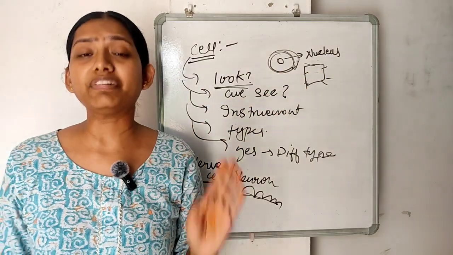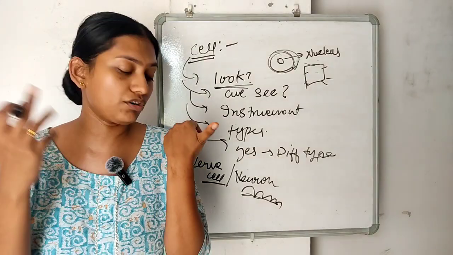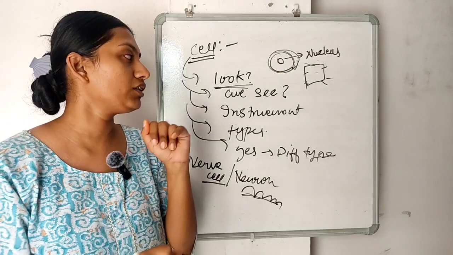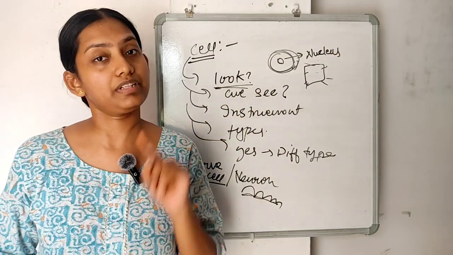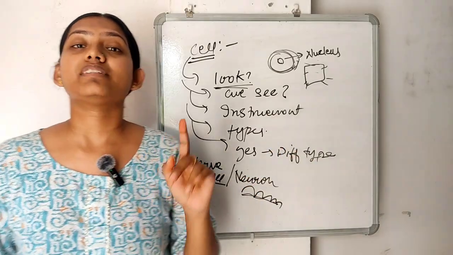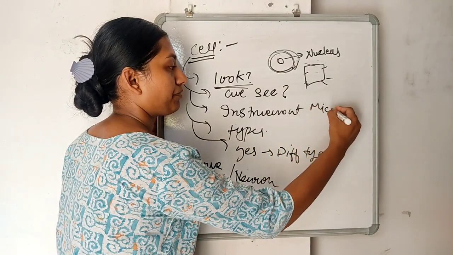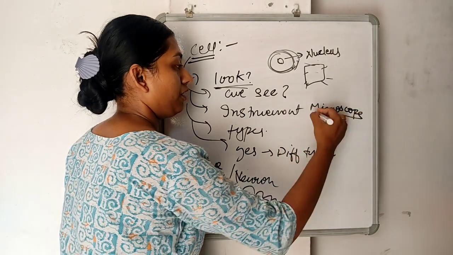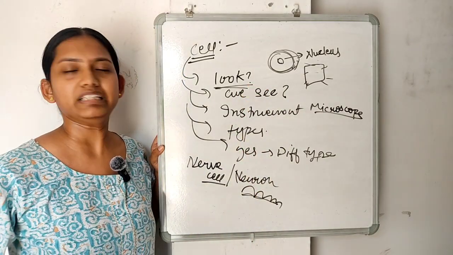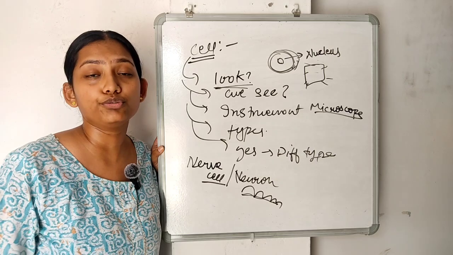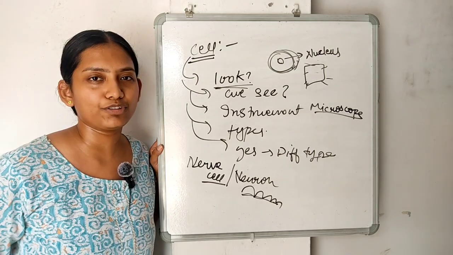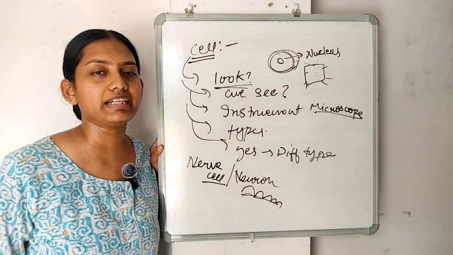Can we see cells? Yes, we can, but not by naked eye. We cannot just zoom in and see all the nerves working. We can see all types of cells, but with the help of an instrument. That instrument is the microscope. Very, very important point. You may be familiar with the microscope from your schools, and you can search on YouTube for different types of microscopes and how a microscope works.